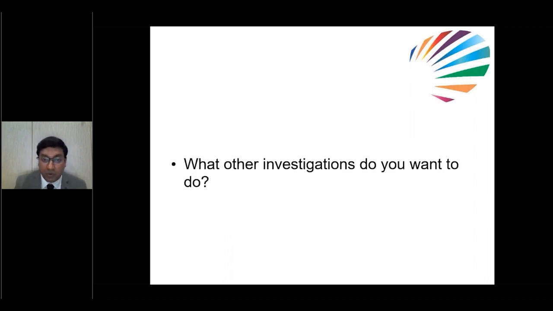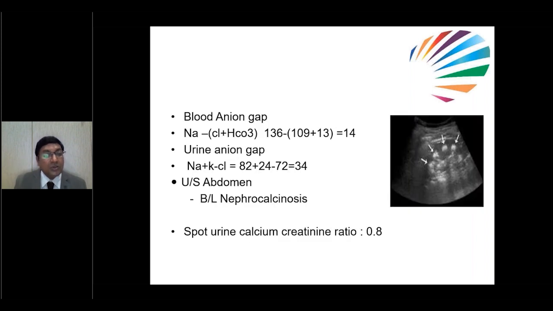So the child is having polyuria, polydipsia, failure to thrive, metabolic acidosis, along with hypokalemia and hyperchloremia. So what is the possibility? I think you will be knowing the answer here. So this case definitely requires further evaluation to diagnose a specific disease. We have done blood anion gap also, that is normal, 14.